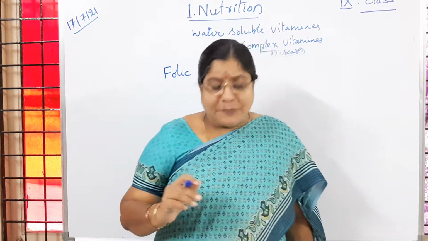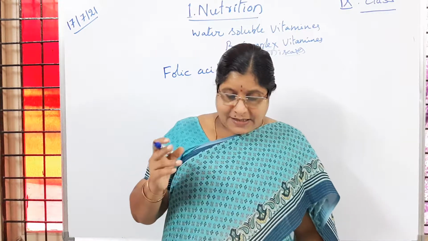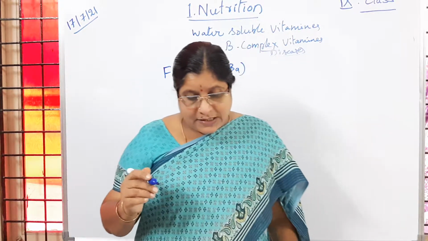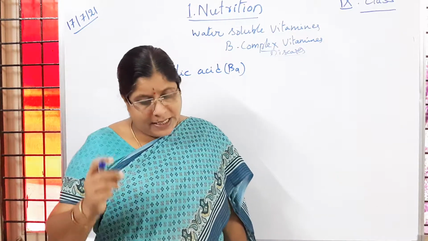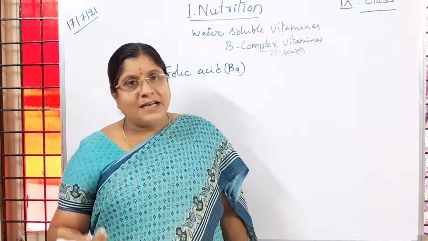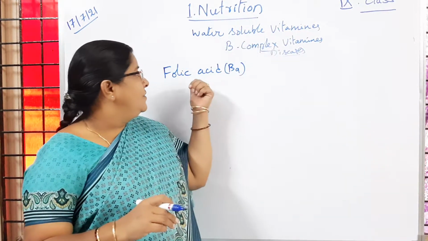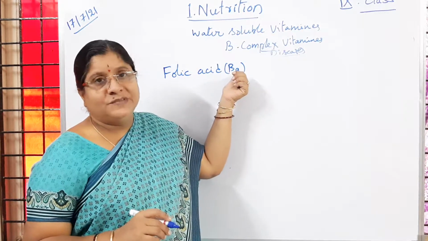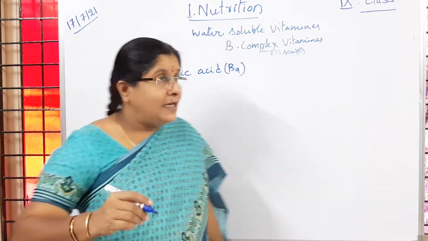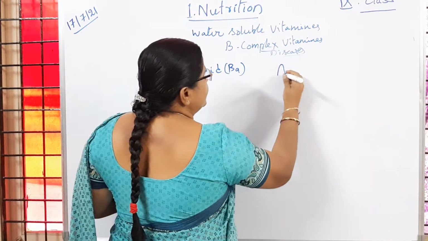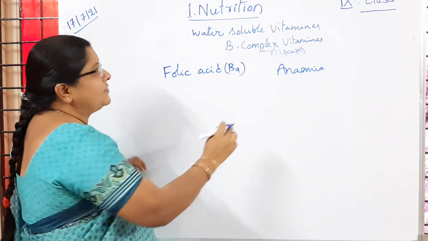Folic acid is present in liver, meat, eggs, milk, then fruits, cereals, leafy vegetables. All these contain this folic acid B9. This folic acid deficiency again results in anemia disease. So people are going to suffer from anemia.